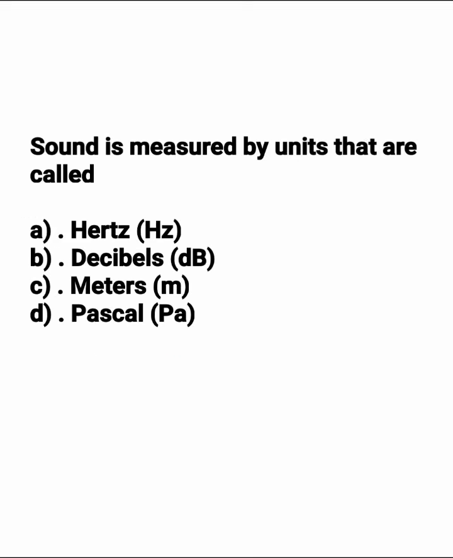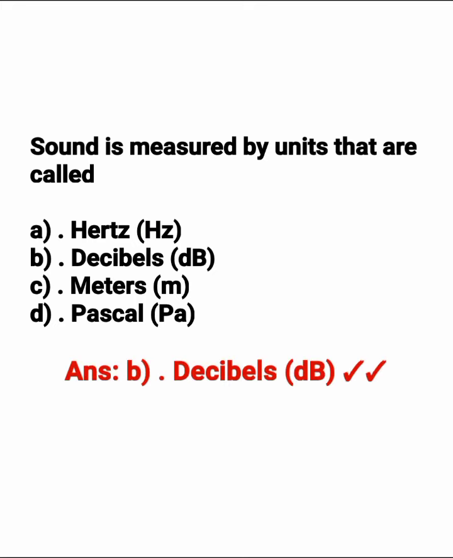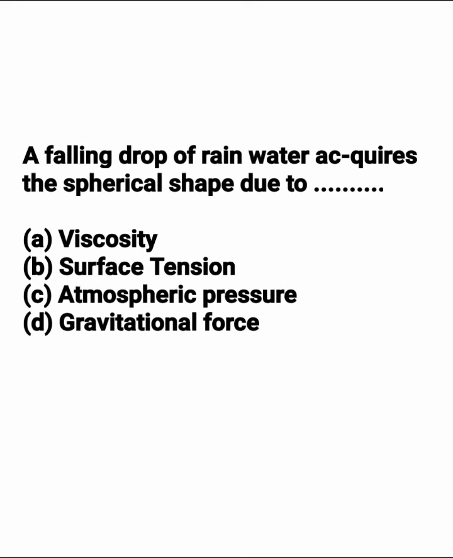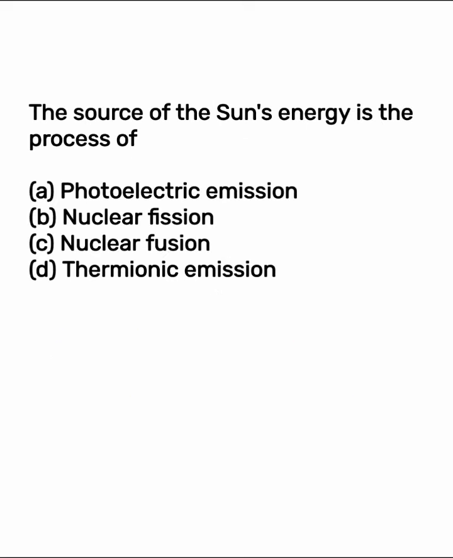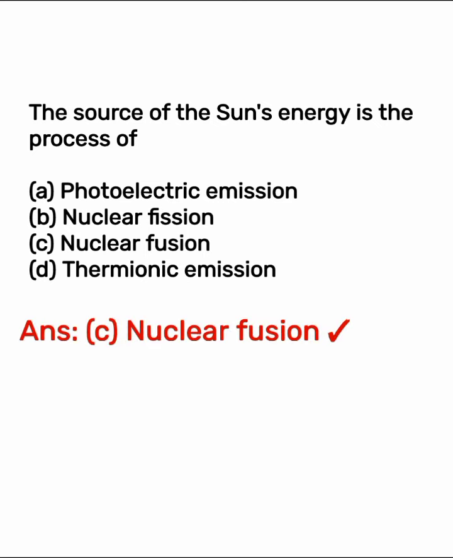Sound is measured by units that are called. The right answer is option B, decibels. A free falling drop of rainwater acquires the spherical shape. This is because of. The right answer is option B, surface tension. The source of sun's energy is the process of. The right answer is option C, nuclear fusion.